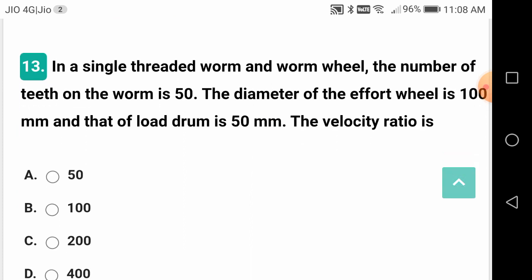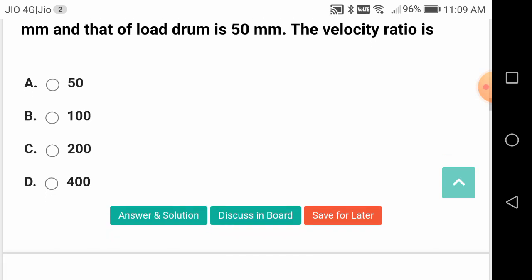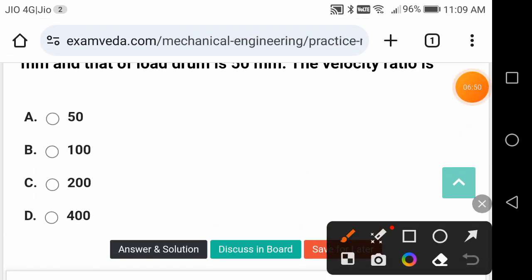In a single threaded worm and worm wheel, the number of teeth on the worm is 50, the diameter of the effort wheel is 100 mm, and that of the load drum is 50 mm. What is the velocity ratio for this? It is B, 100. So how is it B?